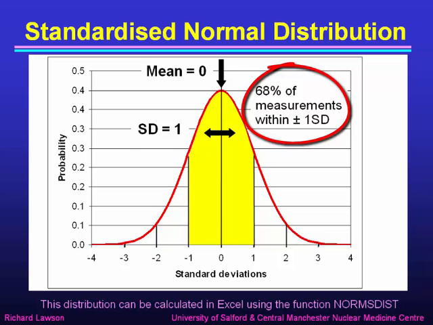It covers 68% of the area under the curve, because the area under the curve covers 100% of all measurements. So 2/3 of our measurements, or just over 2/3, fall within 1 standard deviation either side of the mean.